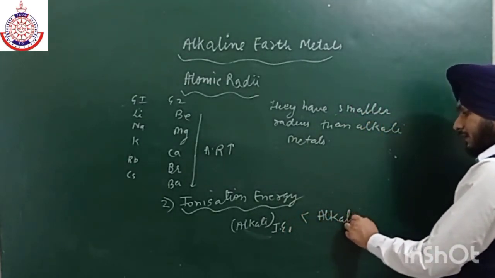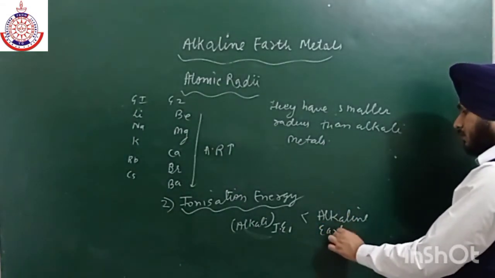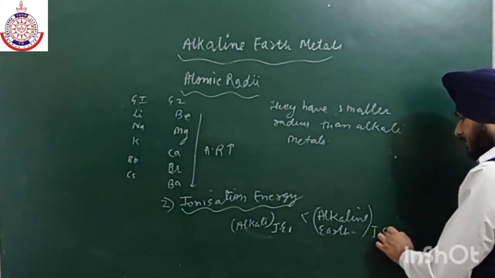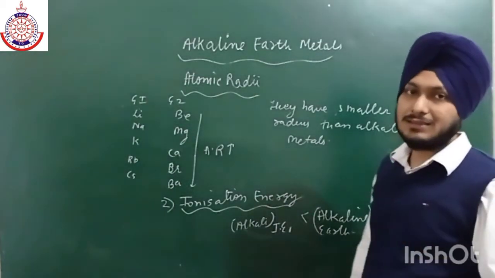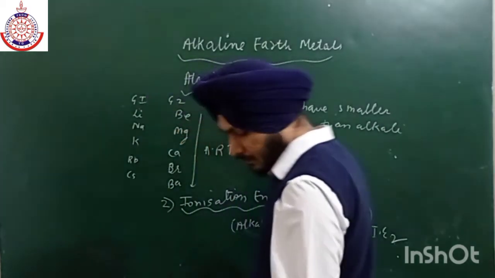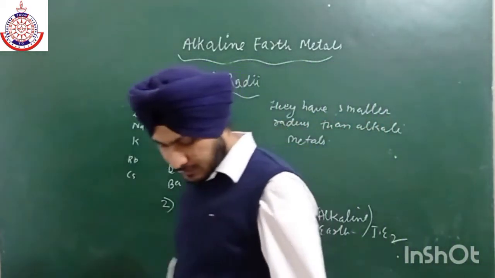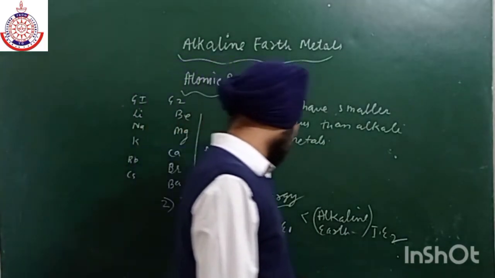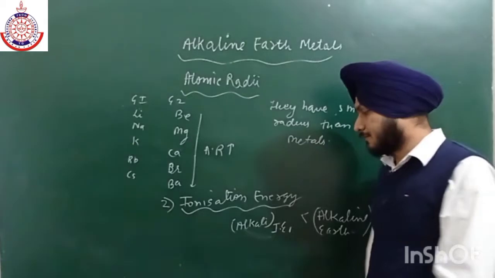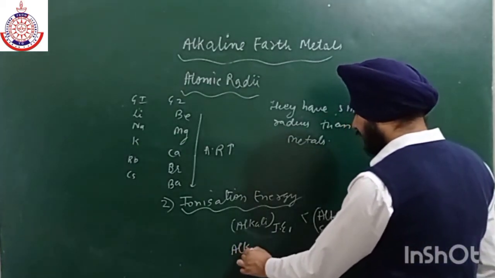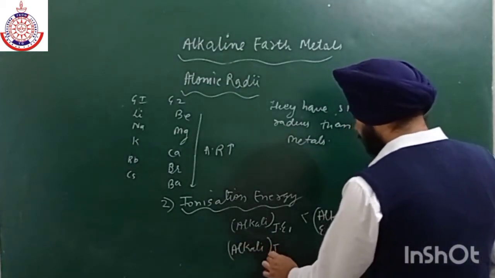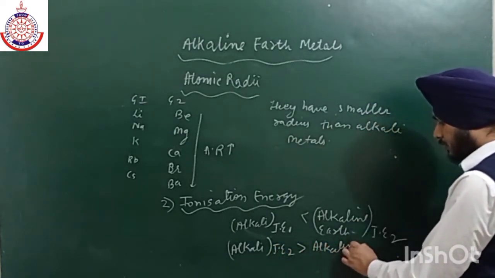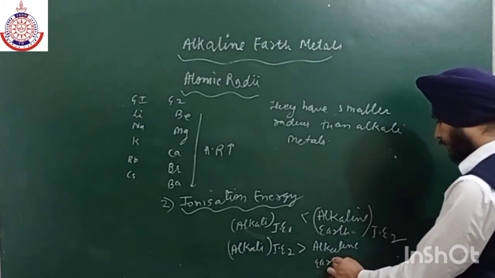It is easily understood because alkaline earth metals have small size, so their first ionization energy should be lower, but the second ionization energy of alkali metals is high as compared to the alkaline earth metals.